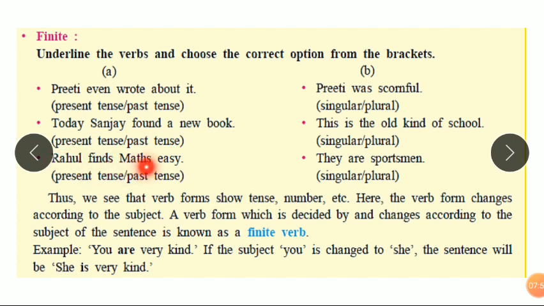See, Rahul finds maths easy. Rahul is a third person singular. For he, she, it, we attach s to the main verb: finds. Rahul finds. We use it for simple present tense. Instead of Rahul, if I is there, we use I find, not finds. That's why this finds is a finite verb. At last, we can say that a finite verb means a verb form which is decided by and changes according to the subject of the sentence. Finite verbs are totally dependent on the subject of the sentence.